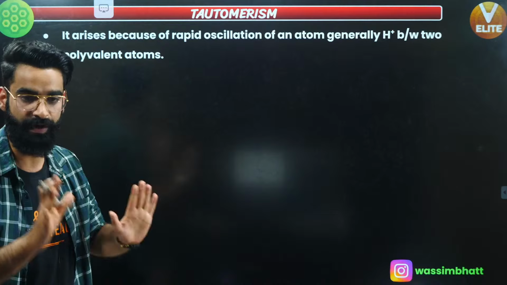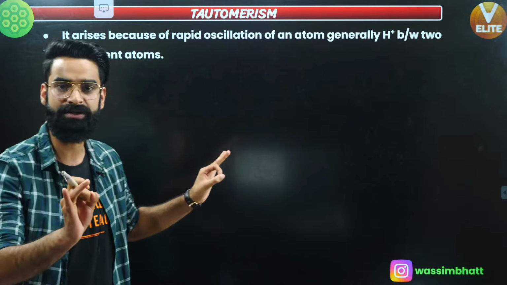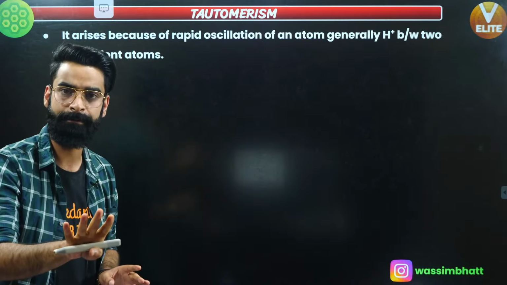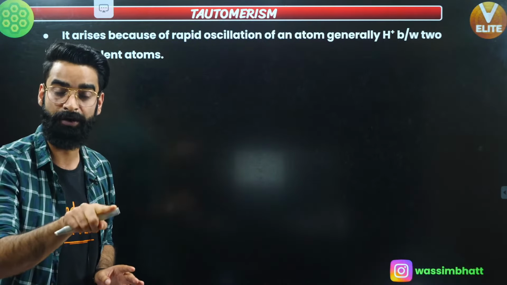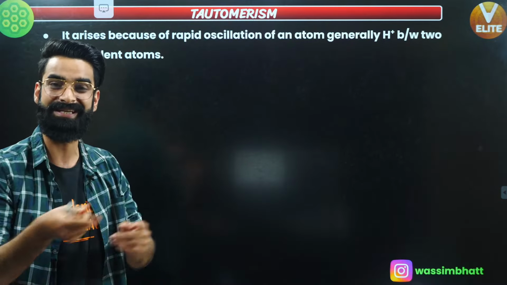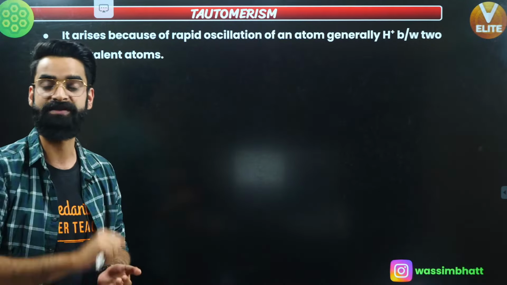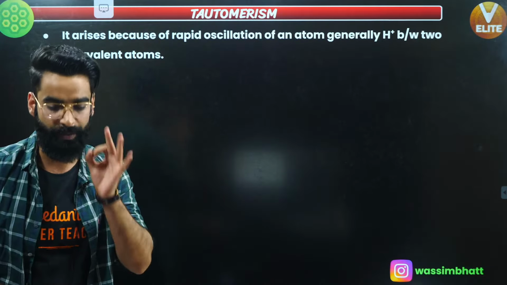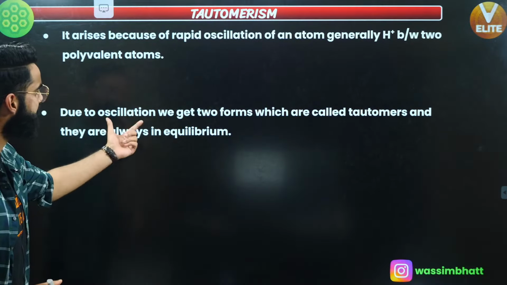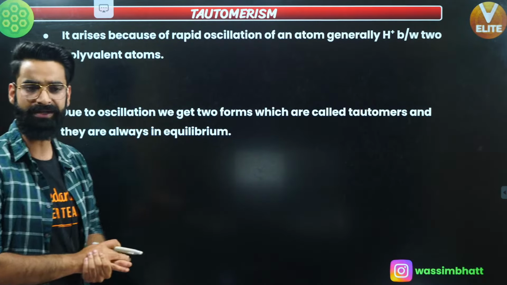Few points which I want you guys to remember first of all. Tautomerism arises due to the oscillation of atoms, generally H positive, between the two polyvalent atoms in a compound. And due to this oscillation, it leads to the formation of two different forms, and those forms are what we call tautomers. Due to the oscillation, we get two forms called tautomers, and these tautomers are always in equilibrium with each other.